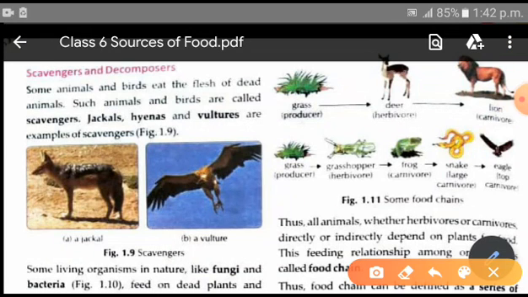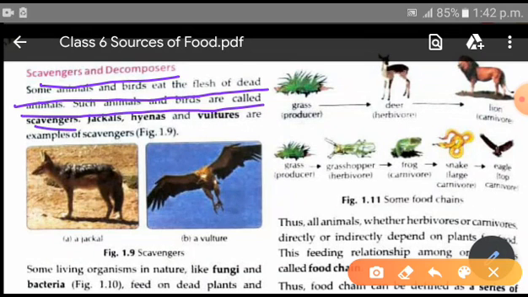We are going to study today about scavengers and decomposers. Now, what are scavengers? Underline. Some animals and birds that eat the flesh of dead animals. Such animals and birds are called scavengers. In simple language it is written: some animals and birds that eat the dead animals are called scavengers. Examples: jackals, hyenas, vultures, etc.